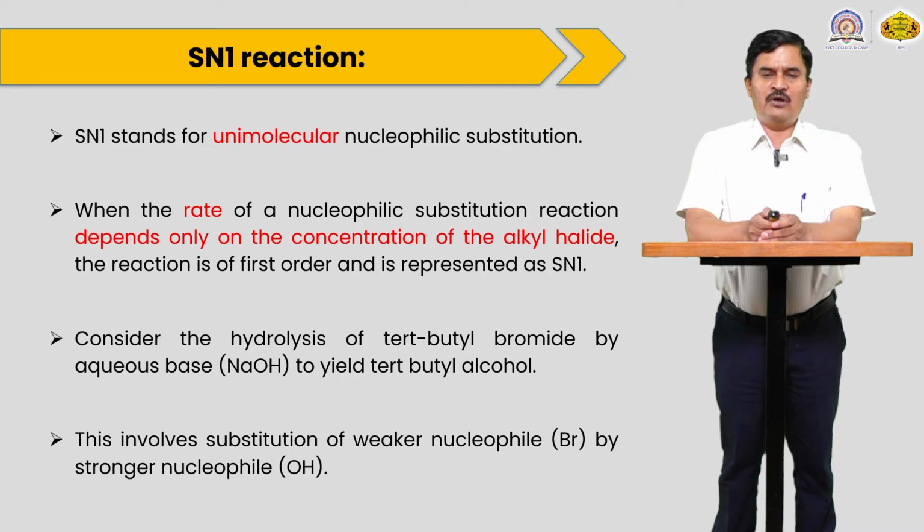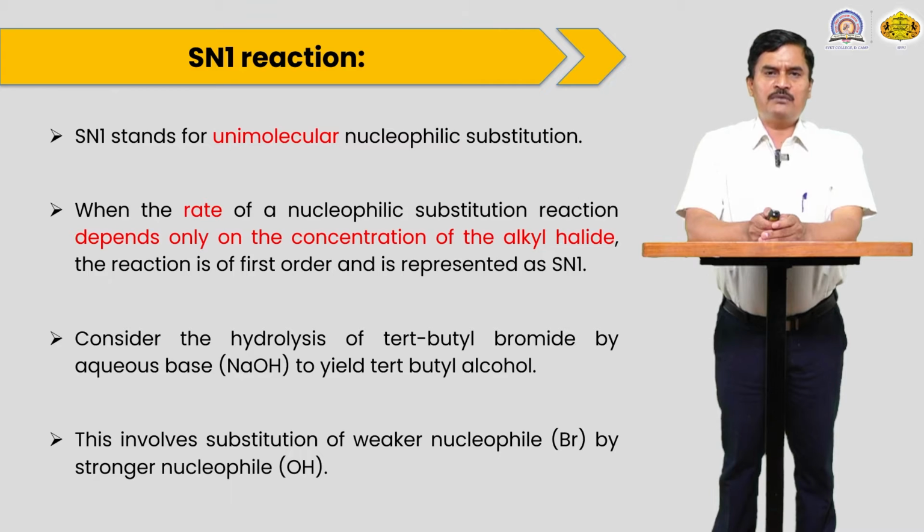SN1 stands for substitution nucleophilic unimolecular. S stands for substitution, N stands for nucleophilic, and 1 indicates a unimolecular reaction. What is meant by a unimolecular reaction? In this reaction only one molecule takes part in the slow step, the rate determining step. For example, of substrate and reagent, only the substrate is involved in the rate determining step. The nucleophile, meaning the reagent, is not involved in the rate determining step. That is known as a unimolecular reaction.